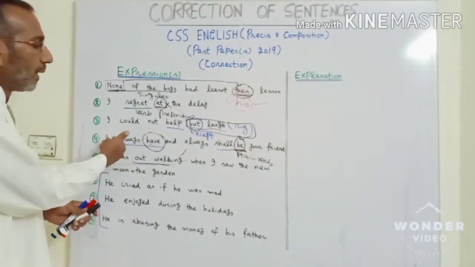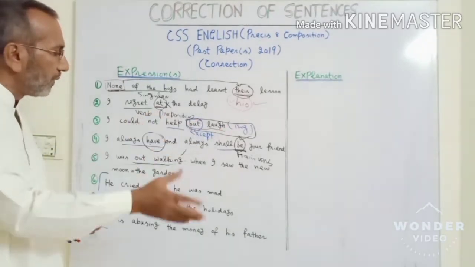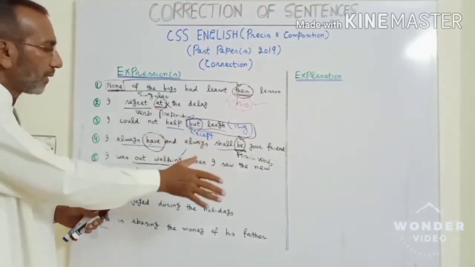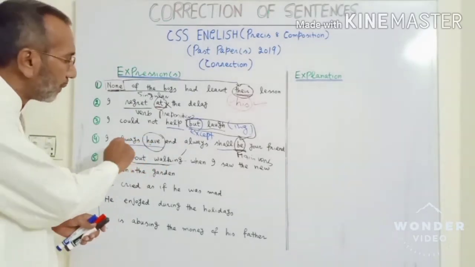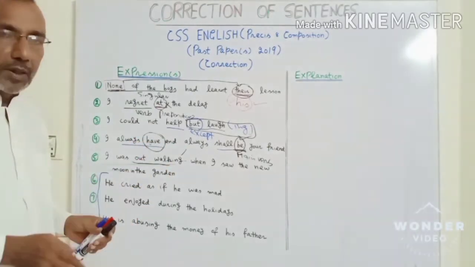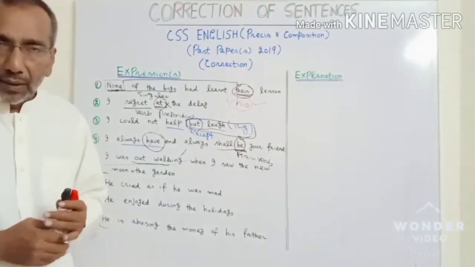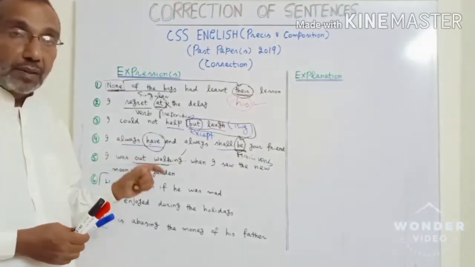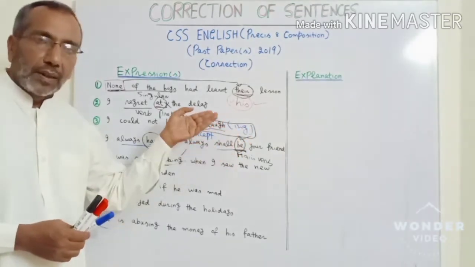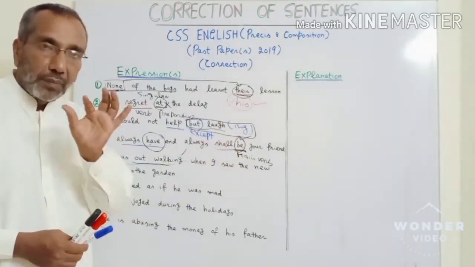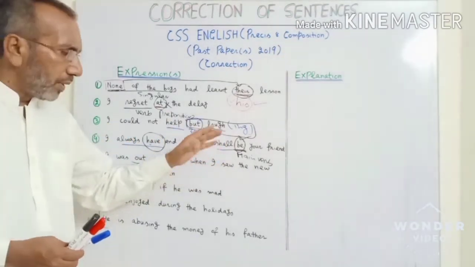The next was I always have and always shall be your friend. So this thing can be taken in different ways. Technically it's a compound sentence, but the problem in this was the main verb was missing in this portion. As I told you, have must be followed by been, B-E-E-N. And been in routine is used as an auxiliary verb, but over here it is being used as main verb. Similarly, shall be in routine is used as helping verb, but over here it is being used as main verb. And then shall can be will, you can change it a bit.